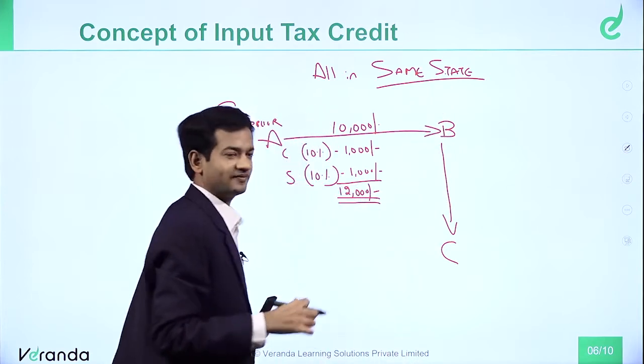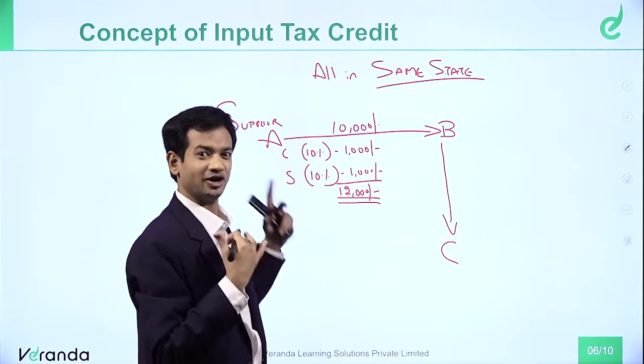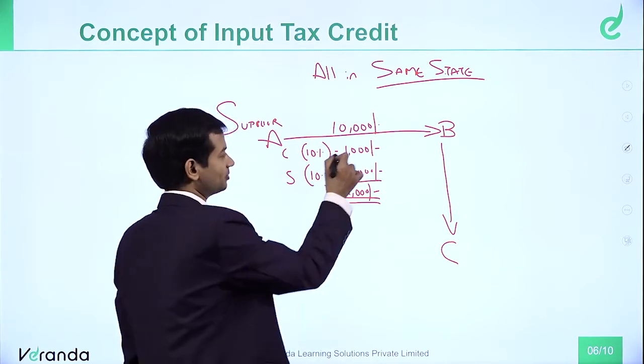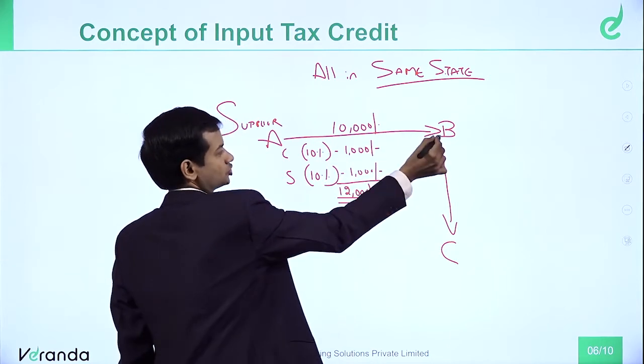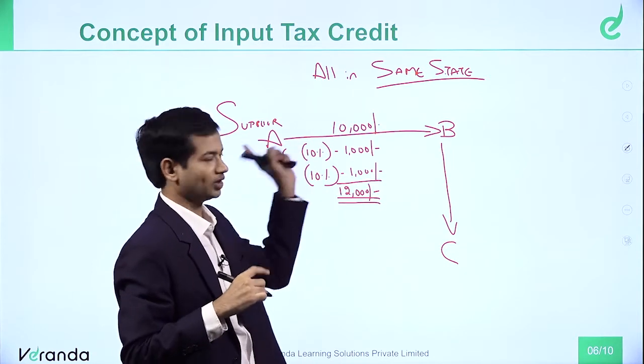So I have taken an example where all the parties are in the same state, right? So it will be all intra-state supply, CGST plus SGST. So let's say the rate of GST is 20%, so 10% CGST, 10% SGST. He is supplying goods to him. Bill amount is 12,000. So B will pay 12,000 rupees to A. B will pay the bill amount to A.